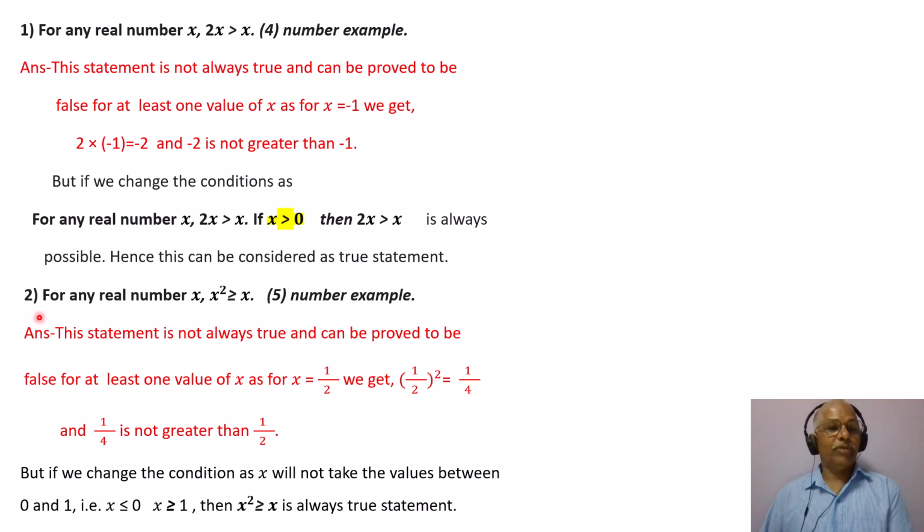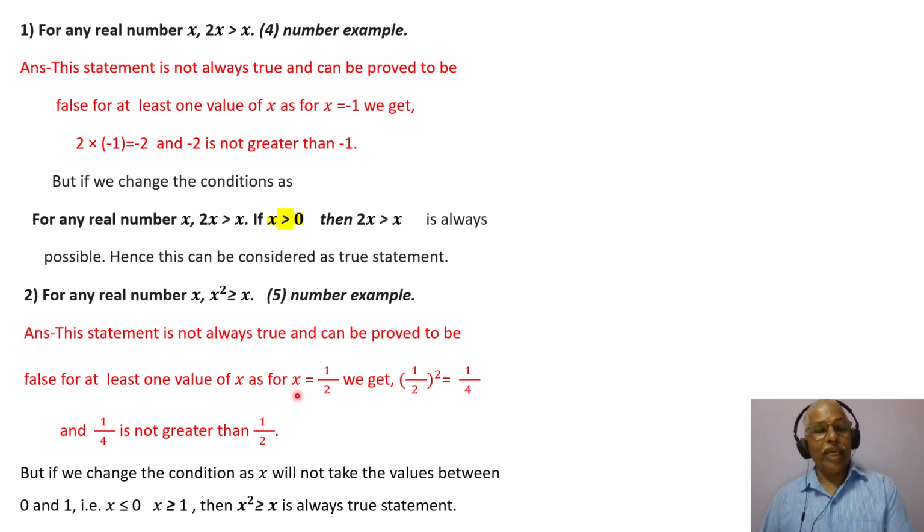And second one, for any real number x, x square is greater than or equal to x. This is the fifth one in that series. Repeating the answer, this statement is not always true and can be proved to be false for at least one value of x.